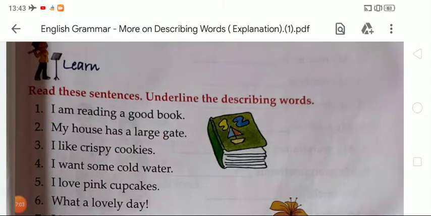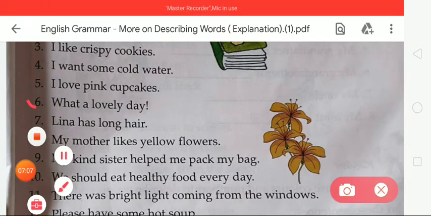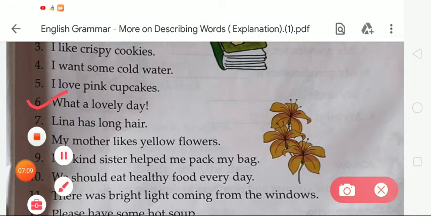Okay. Now the next, in number 6, there is: What a lovely day. So what is the describing word in this given sentence? The describing word is lovely. Okay, so we have to underline the word lovely.